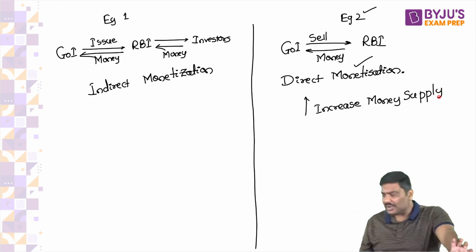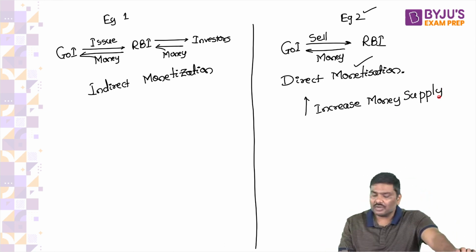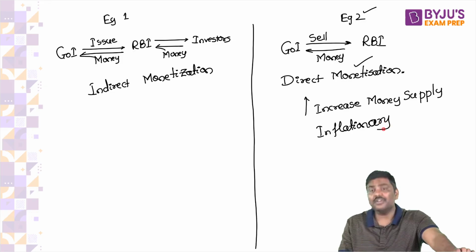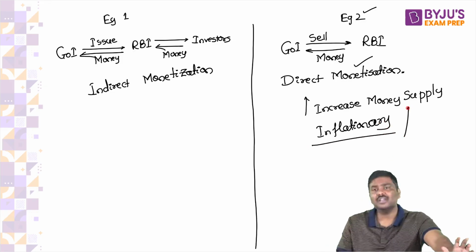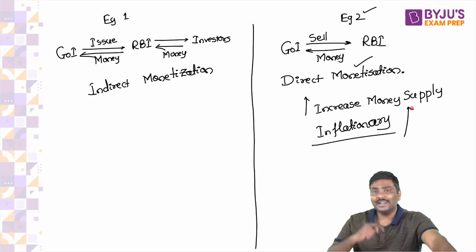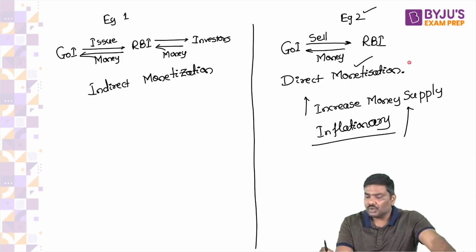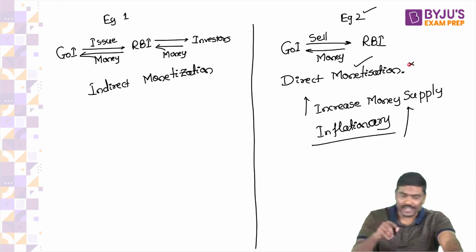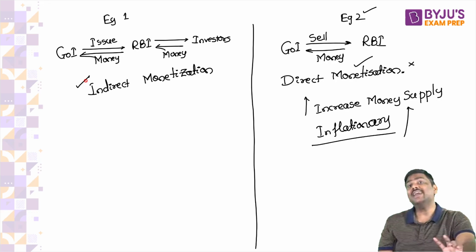And if it leads to an increase in the money supply, what will happen to inflationary pressures in the economy? Don't you think inflation will increase? That is the precise reason we do not follow direct monetization today. Rather, we follow indirect monetization.